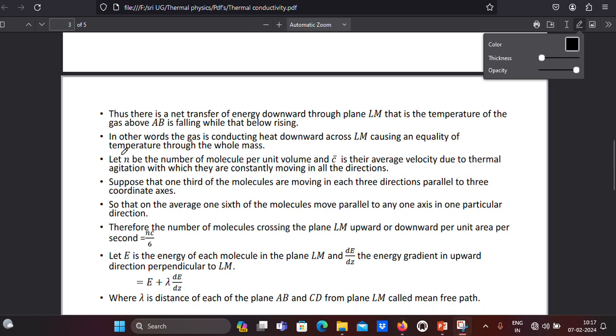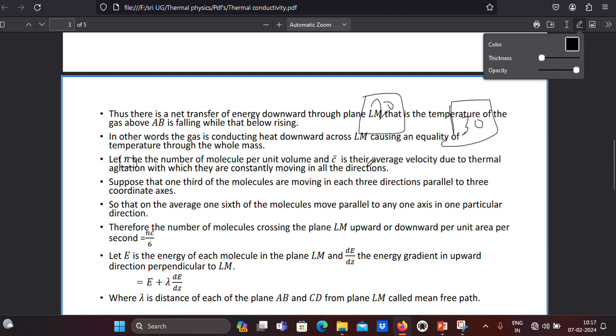And next, let n be the number of molecules per unit volume. So small n, what is it indicating? How many molecules are present in one unit volume. Suppose in one unit volume there are 20 lakhs, then small n value is 20. And in one unit volume, sometimes 30 lakhs may be present, so its value is 30. So the number of molecules present in one unit volume is denoted by small n.